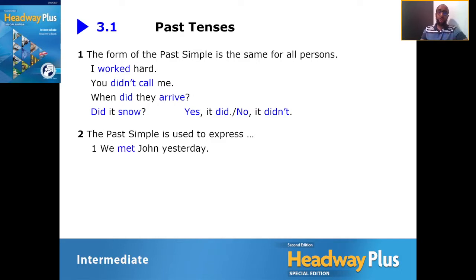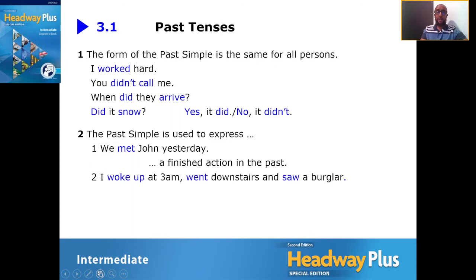Let's have a look at this first example. We met John yesterday. So here we're talking about a finished action that happened when? Yesterday, right? And the main verb being met. Another example here. I woke up at 3 a.m., went downstairs, and saw a burglar. You've noticed all of these verbs are in the past simple, but they happen in sequence, right? One action stops, another action starts.